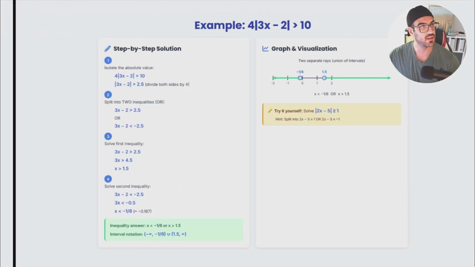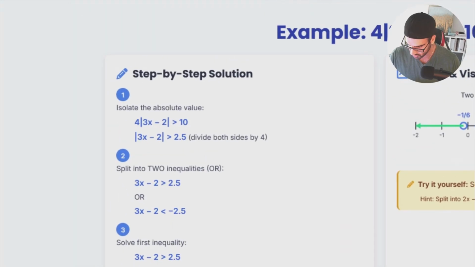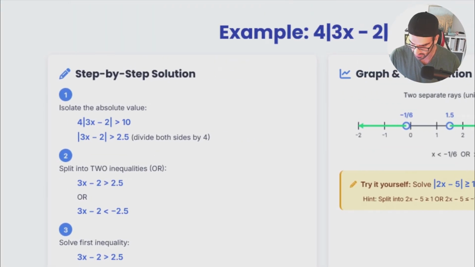So let's see another example related to this one. For this example, I do have 4 times the absolute value of 3x minus 2 is bigger than 10. Since we do have a bigger than condition, it means that whatever is inside that absolute value part is going to be bigger than it. Something positive is going to be smaller than something negative. So the very first thing that we have to do is isolate this part by dividing everything by 4.